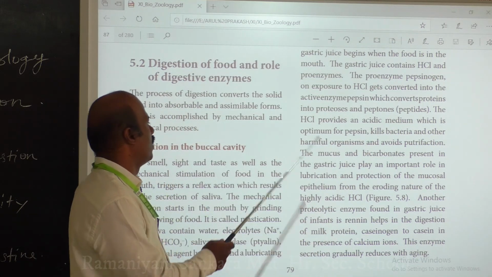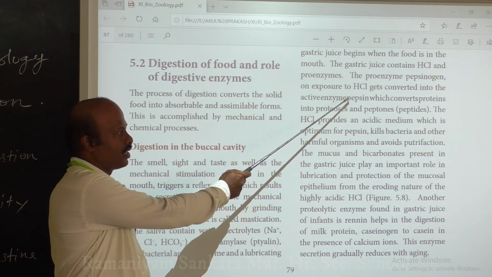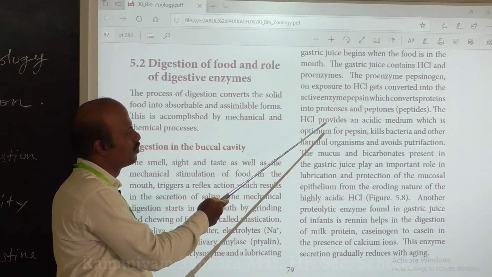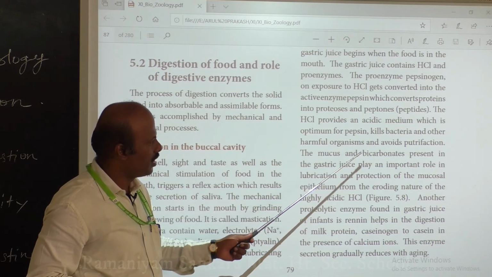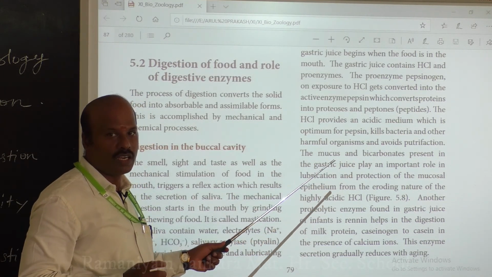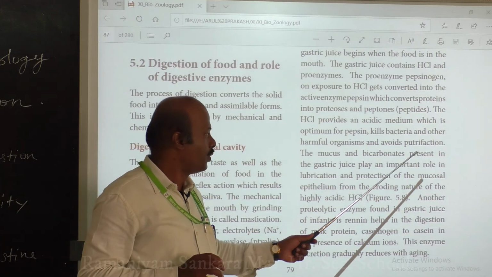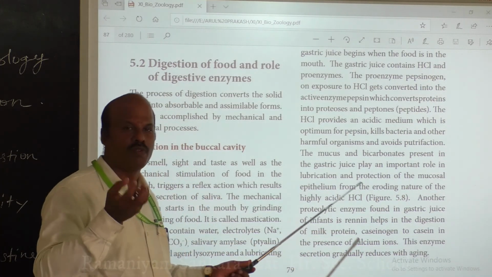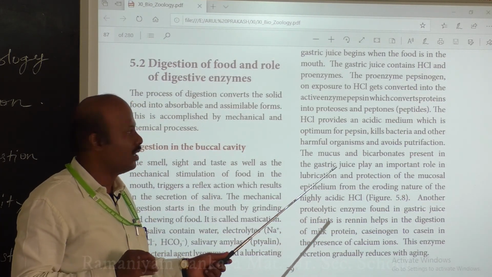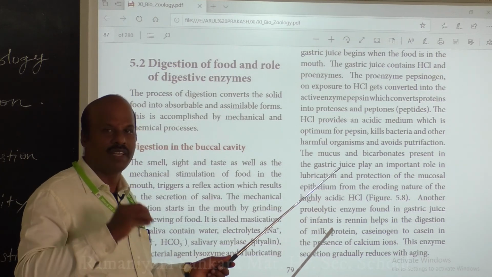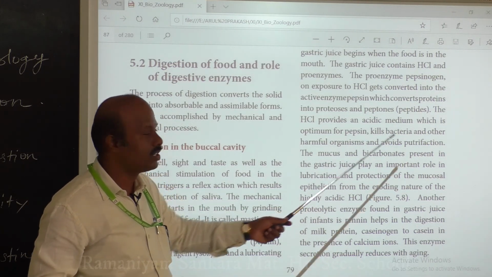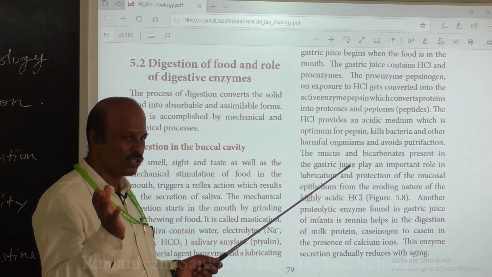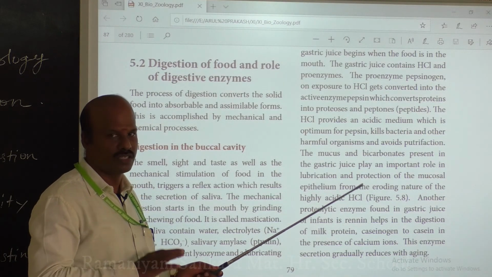Okay, so apart from activating the enzymes, what is the other role of this HCl? HCl provides an acidic medium, and it also kills various bacteria and other harmful organisms, and it also prevents putrefaction. So many harmful bacteria present in the food will be killed in the stomach itself. Okay, and what is putrefaction? It is the breakdown of proteins. So it tries to avoid the breakdown of proteins in the stomach.